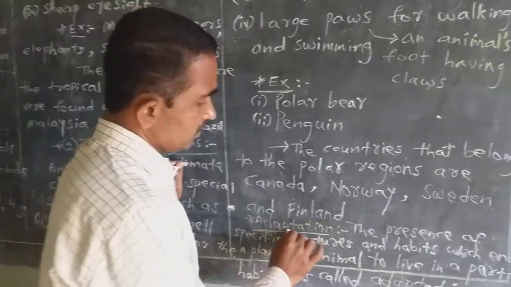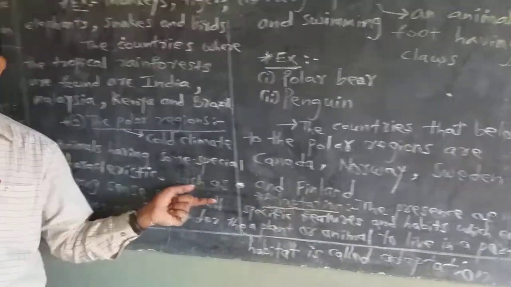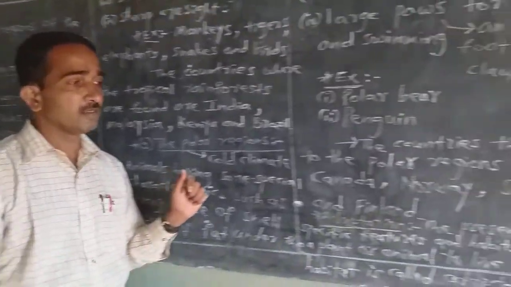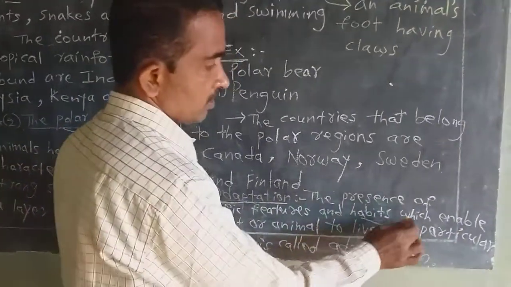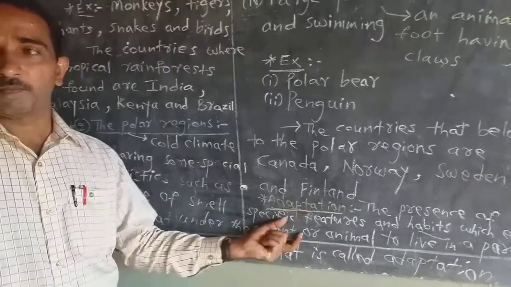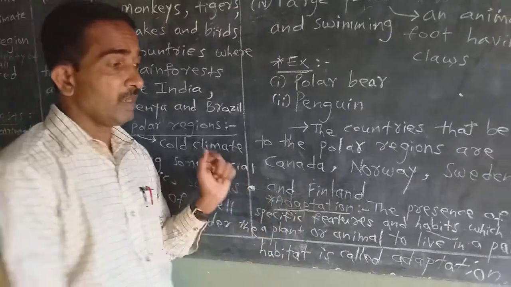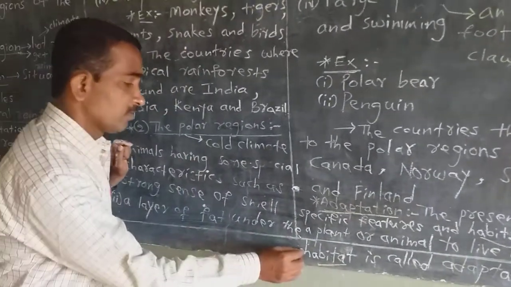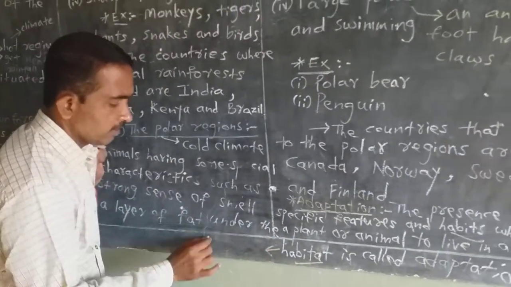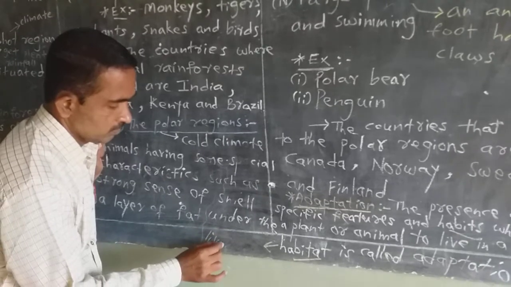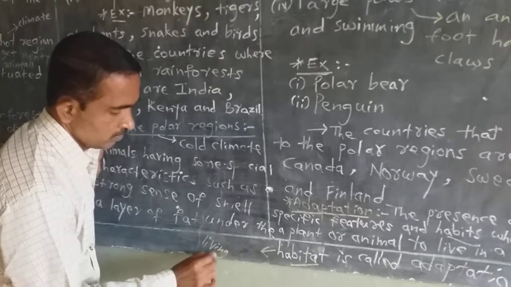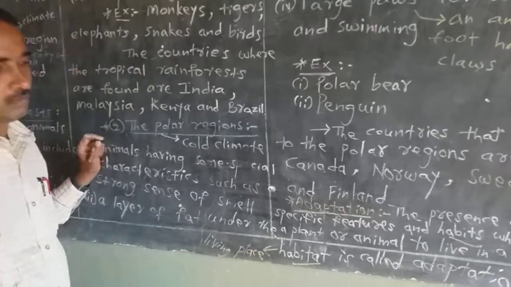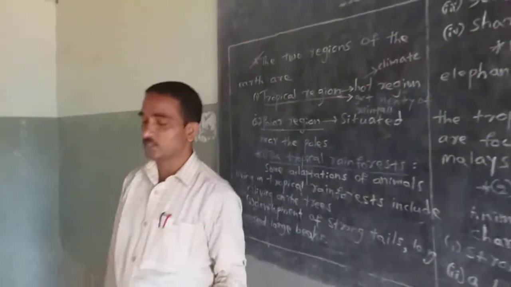Next one is adaptations. The presence of specific features, means characters and habits, which enable the plants and animals to live in a particular habitat. Habitat means living place. This is called adaptation.